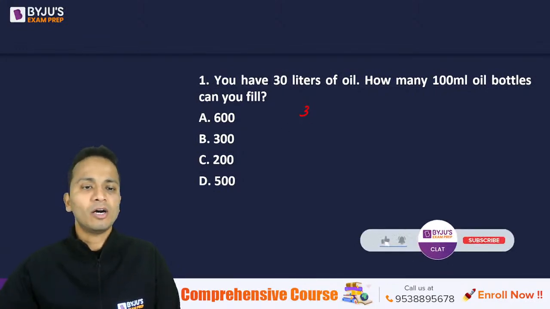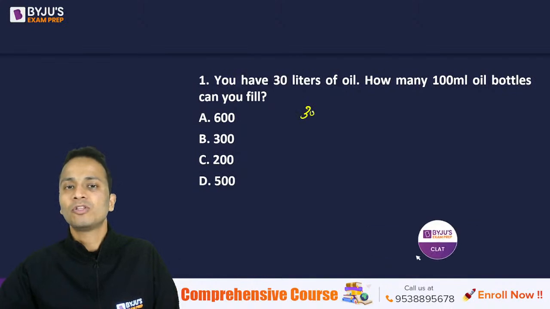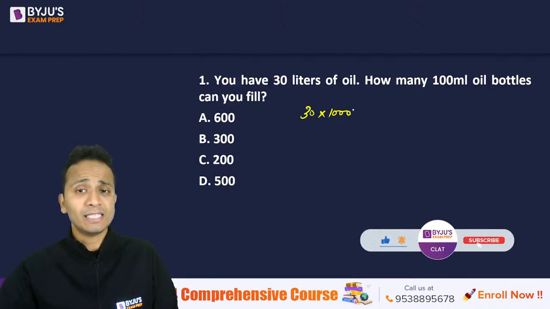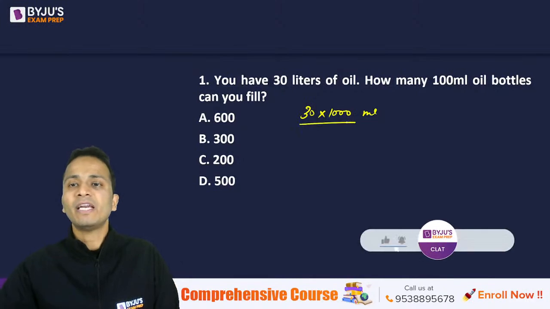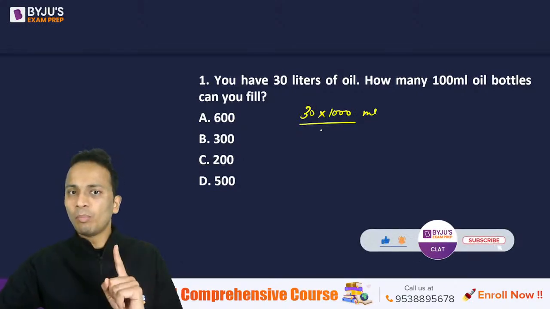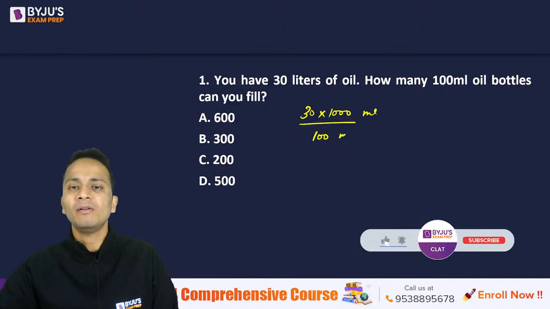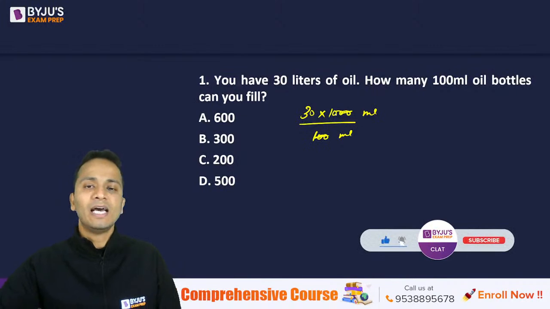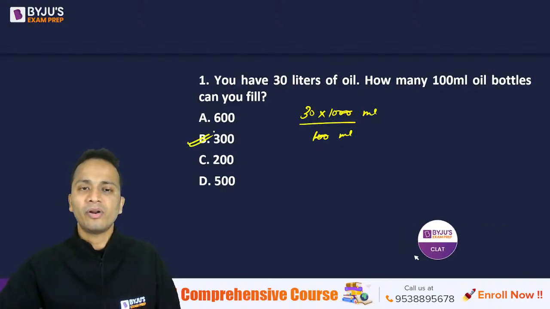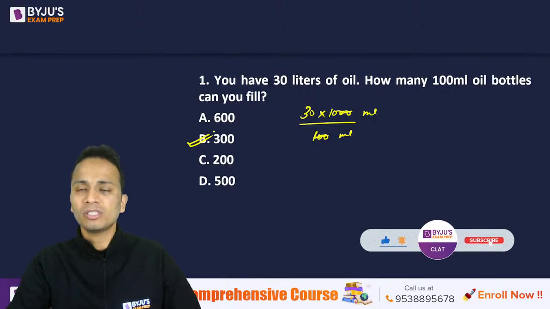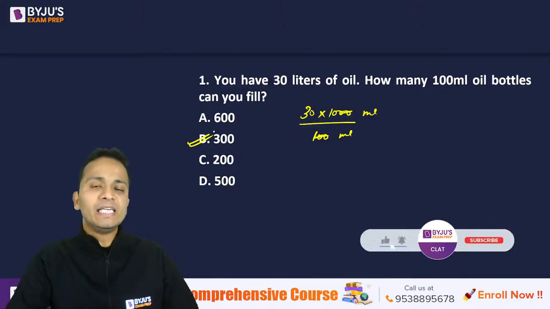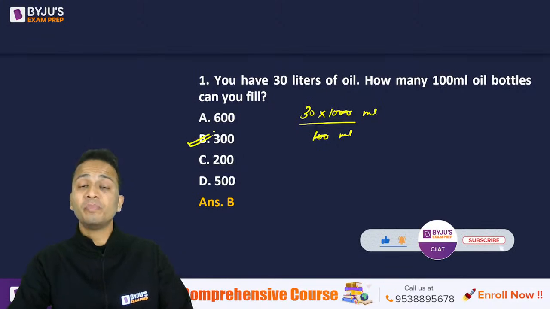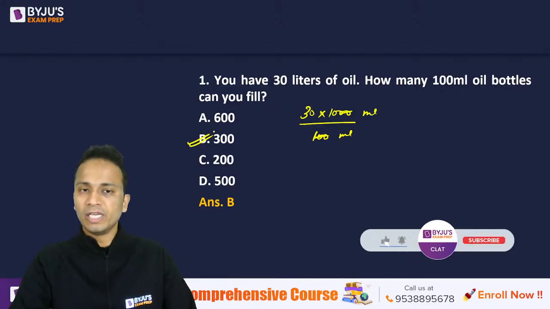So the amount of oil that we have is 30 multiplied by 1000, in terms of milliliters, divided by the quantity of one bottle, which is 100 ml. This will give you the number of bottles. The zeros cancel, and 30 multiplied by 10 is 300. So I can fill 300 oil bottles using 30 liters of oil. So the correct answer should be option B. All of you are absolutely correct.